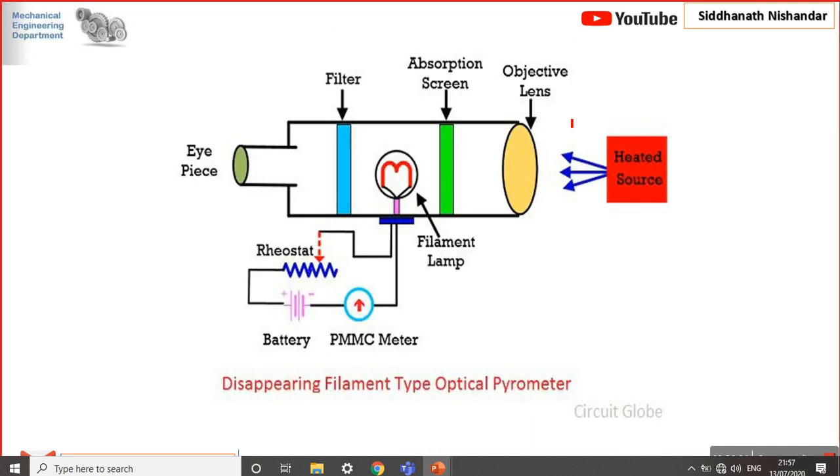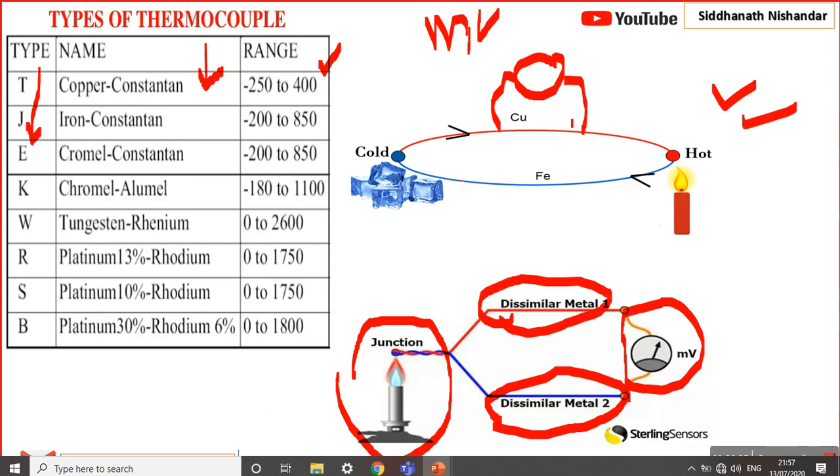Now the last type, radiation type thermometers. Okay, if you see, I initially told you that you have to measure the temperature of a furnace. Its temperature is around 1400 to 1500 degrees Celsius, in some cases around 2000 degrees Celsius also. Okay, such cases are very difficult.